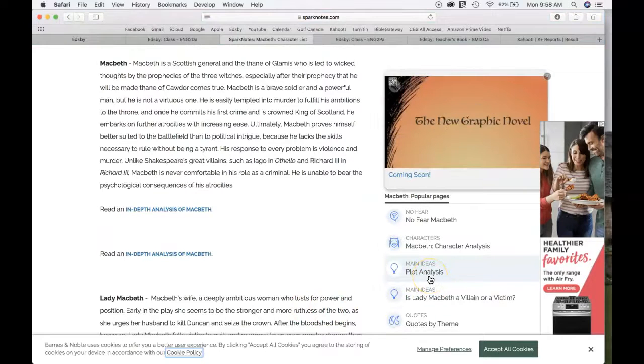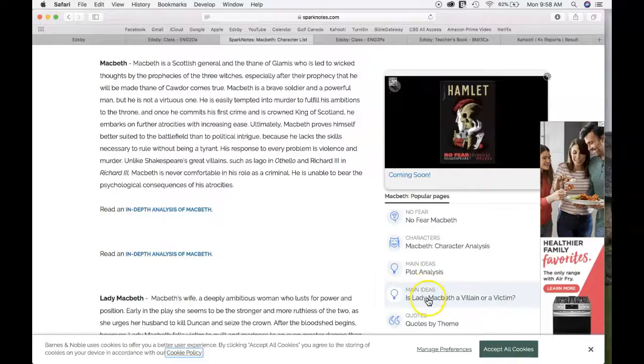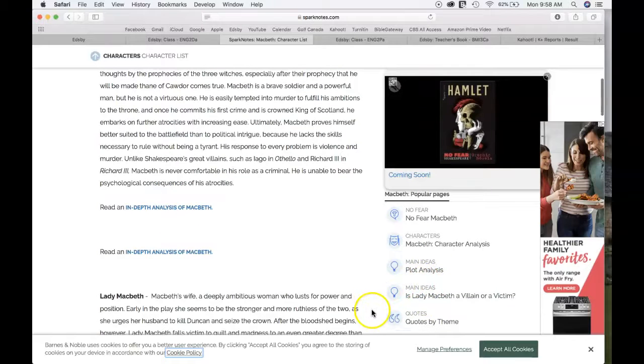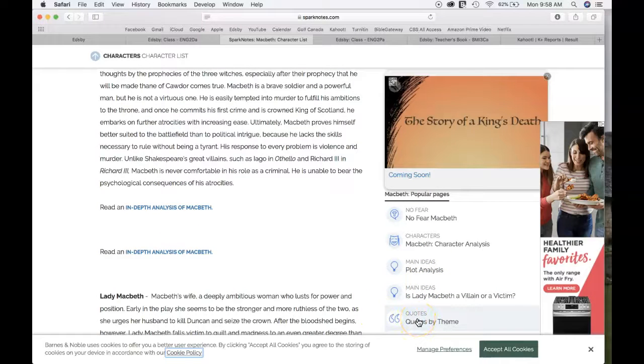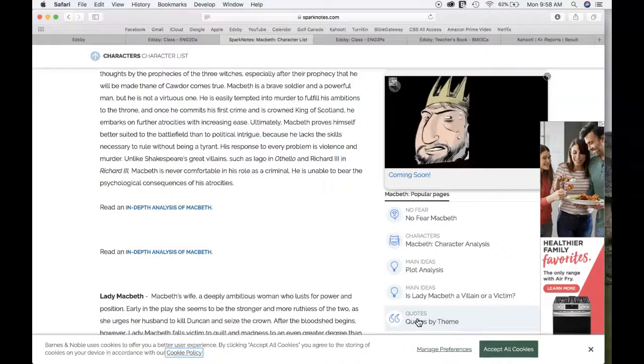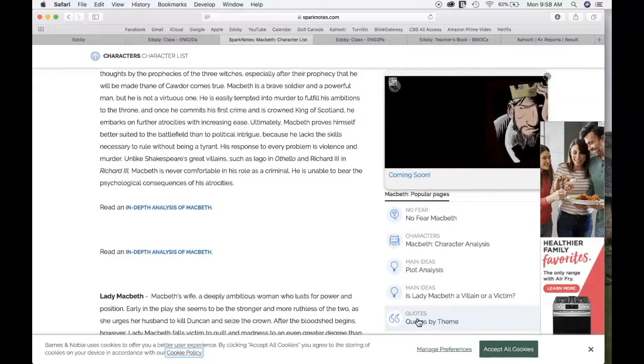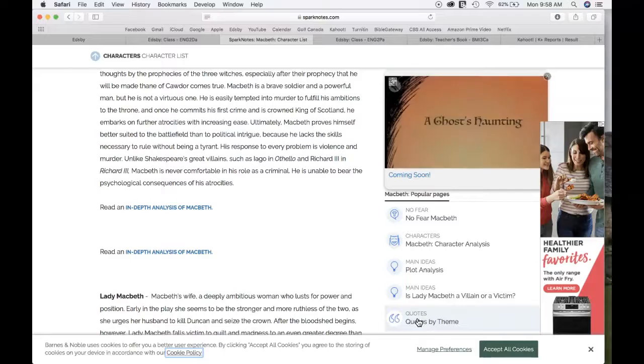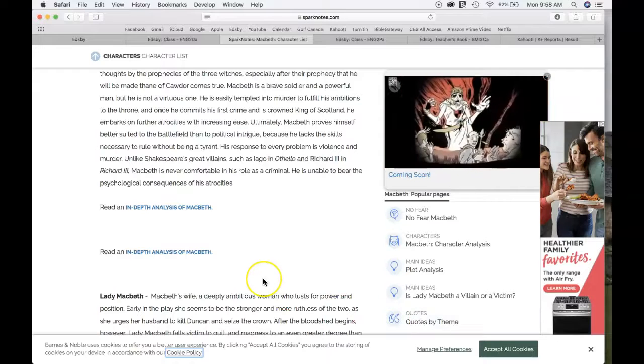There are some main ideas, some plot analysis, and some questions. There are also quotes by theme, which is handy particularly when you come to write the essay or do the final assignment for Macbeth. The quotes by theme could be handy. So there you go.